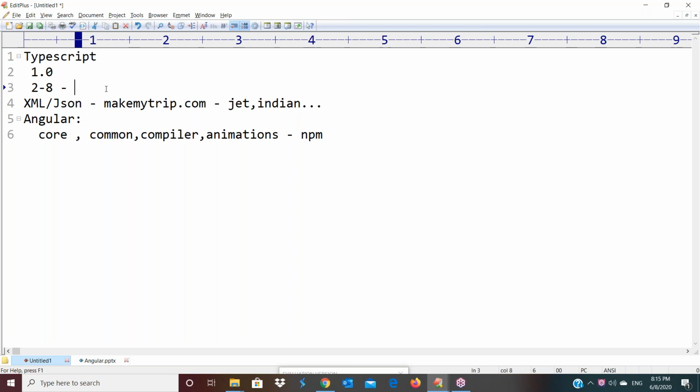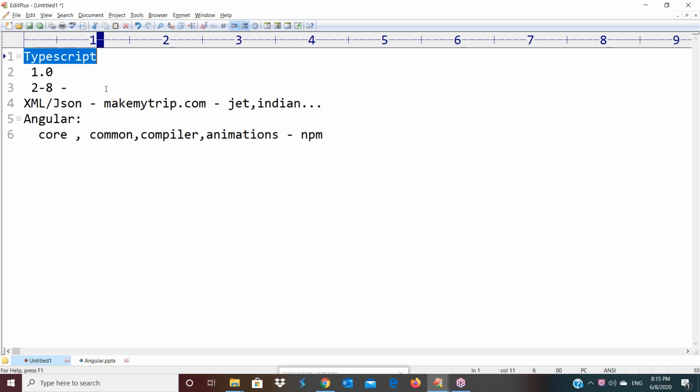Even if you don't know C language, we can learn Java technology. That is your option. If you want to learn JavaScript, you can learn JavaScript, or you can directly attend TypeScript here, because TypeScript is also similar to JavaScript.